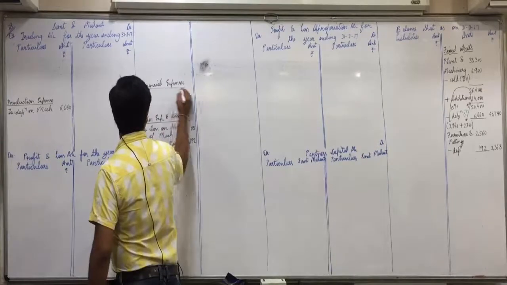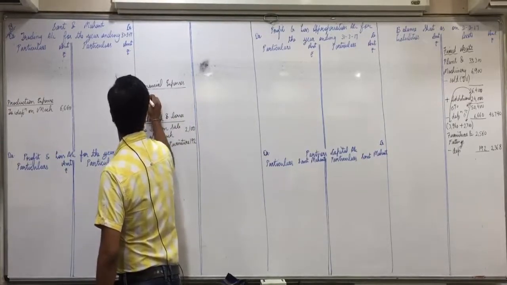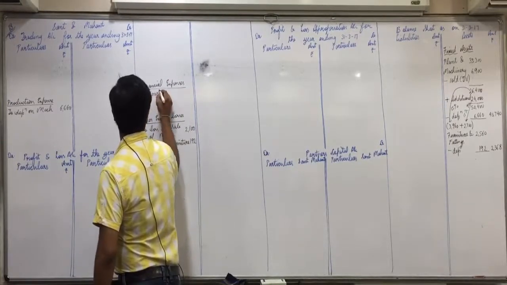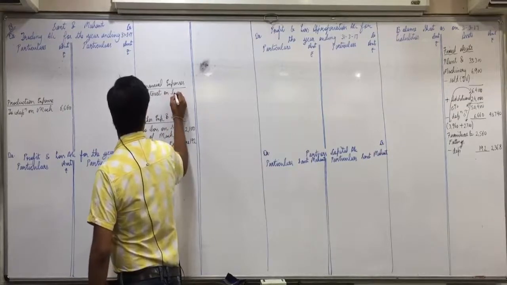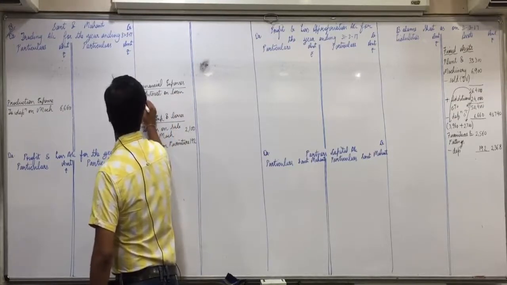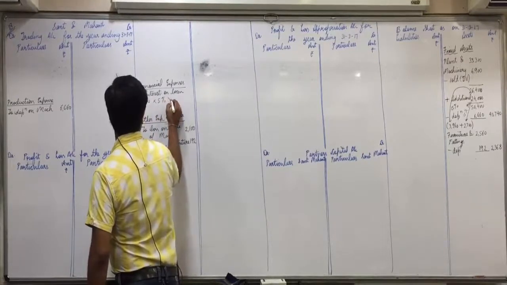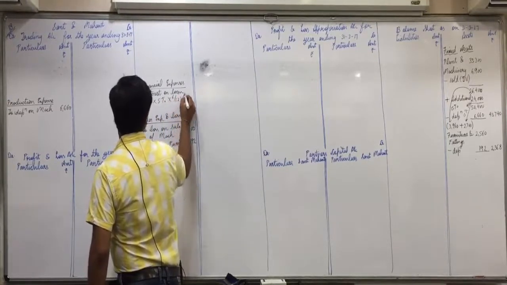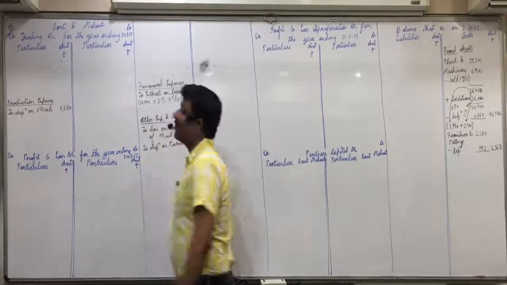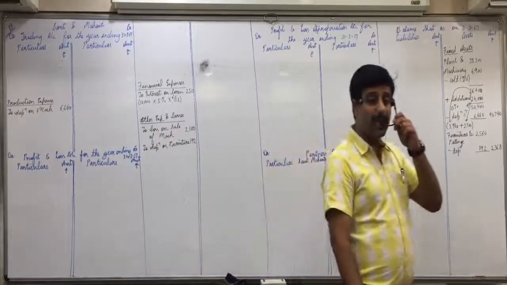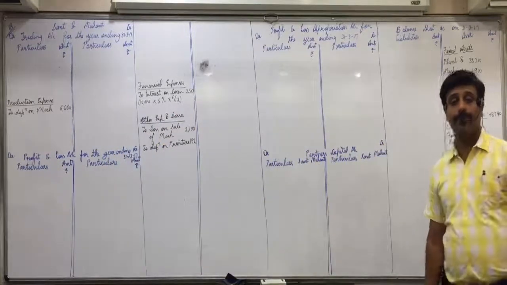Interest on loan. In bracket 10,000 into, what is the rate? 5% in October, so 6 by 12, 250. Yes. 10,000 into 5% into 6 by 12, 250.